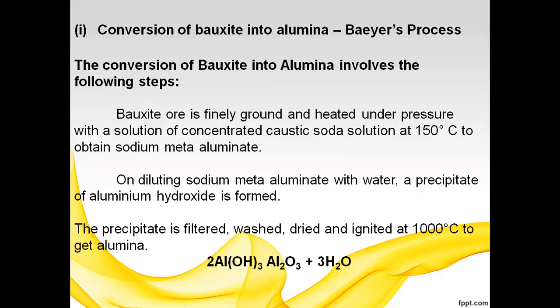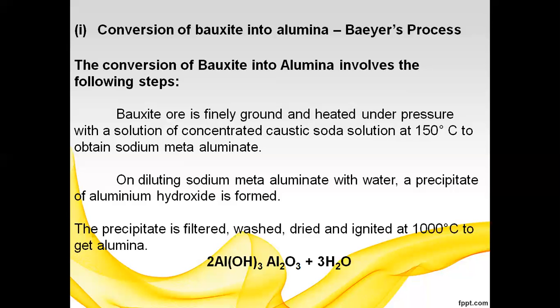We dilute the sodium meta-aluminate with water, and in the second step we get a precipitate, aluminium hydroxide. In the final step the precipitate is filtered, washed, dried and ignited at 1000 degrees Celsius to get alumina: 2Al(OH)3 at 1000 degrees Celsius gives Al2O3 plus 3H2O.